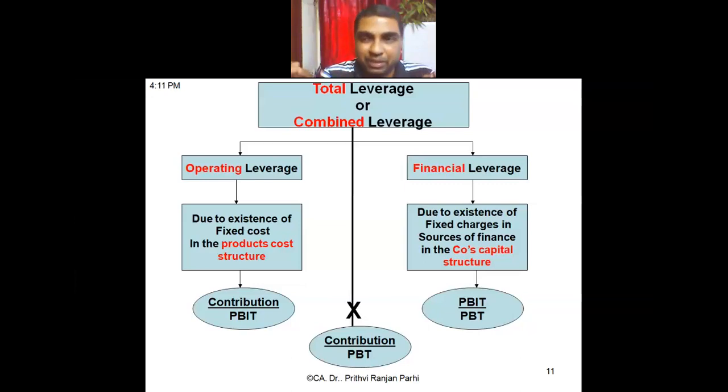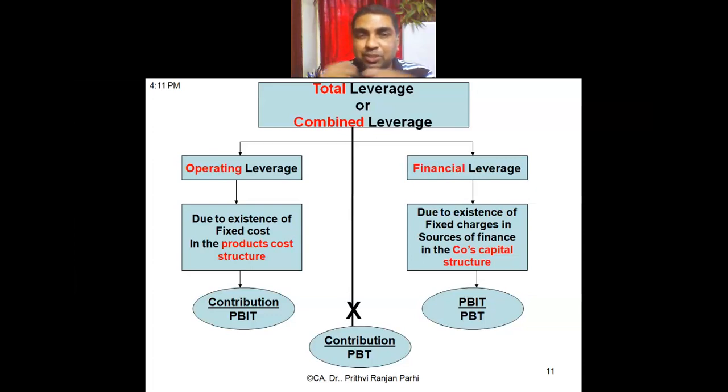Suppose I am producing something. Suppose I am selling a pen at 10 rupees. Now forget about fixed cost. Let us say I am selling a pen at 10 rupees, but the variable cost is, let us say, 7 rupees. So what is the contribution? 3 rupees. Why is it called contribution?